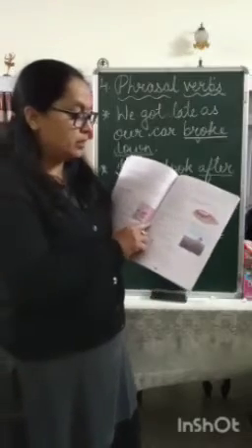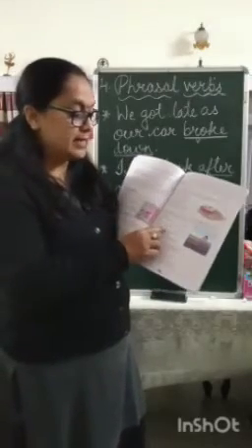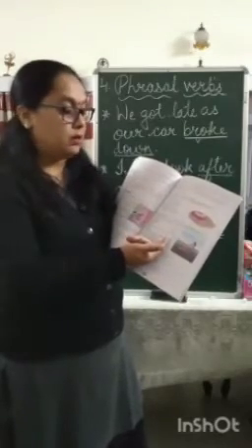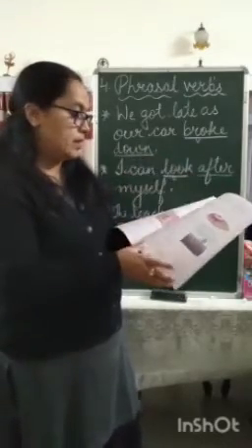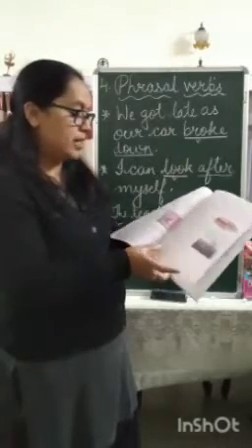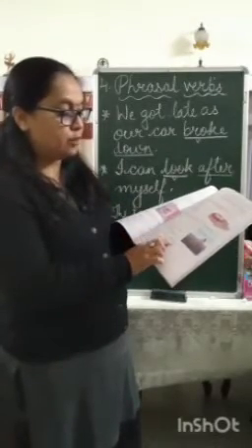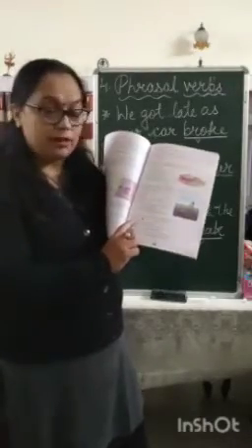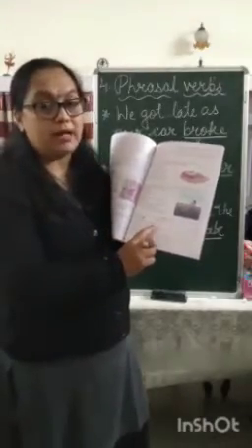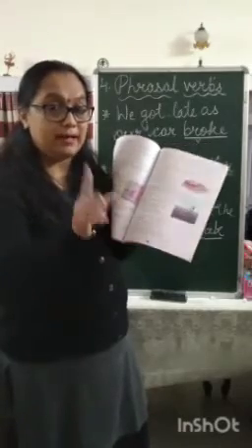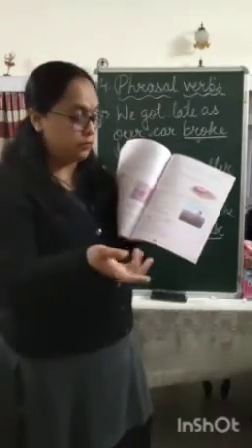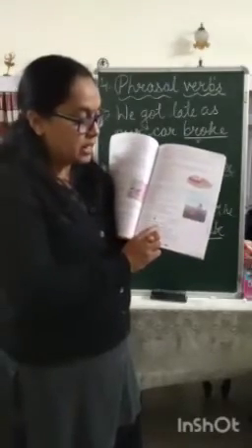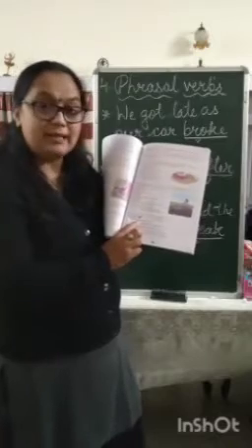Similarly, third, fourth, and fifth, eating is the main verb, and then you have to use the correct form of the verb. And in J, use the color code to underline the objects of the verb. You have to use green color to underline the direct object and yellow color to underline the indirect object. Direct object is always preceded by the verb. For example, the baker baked a cake for us. Now, baked is the verb.